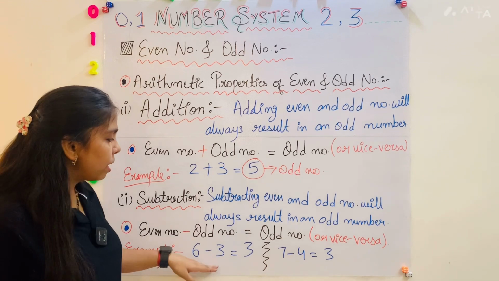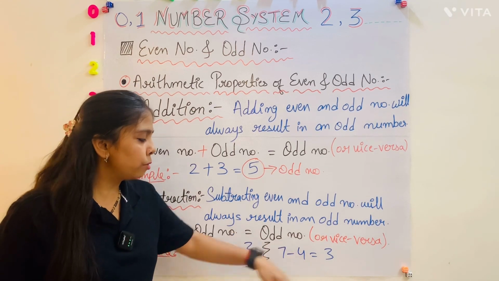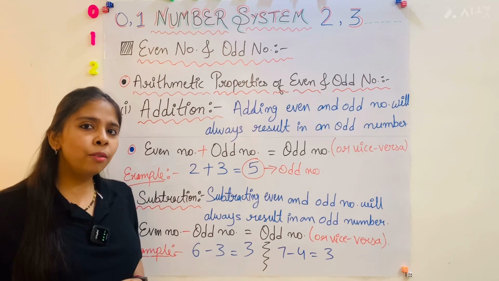For example, 6 minus 3 is equal to 3, and 3 is an odd number, and 7 minus 4 is equal to 3, and 3 is also an odd number.